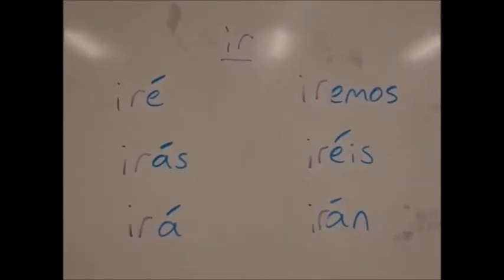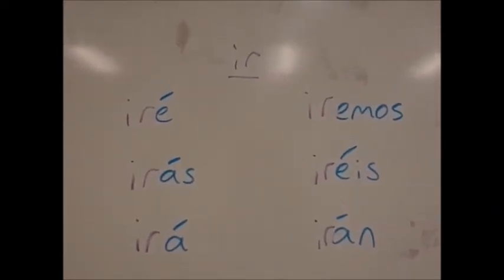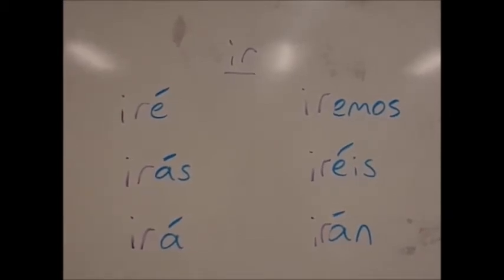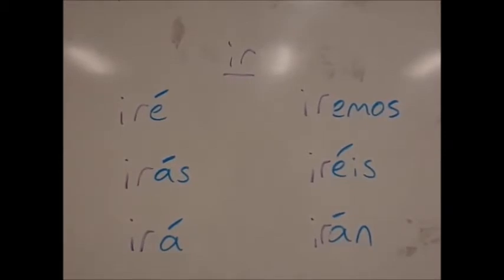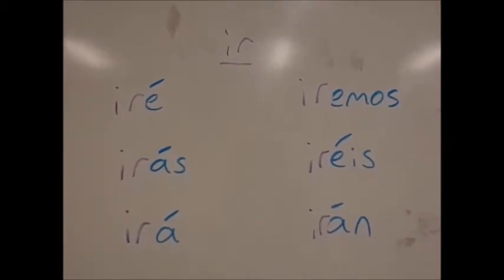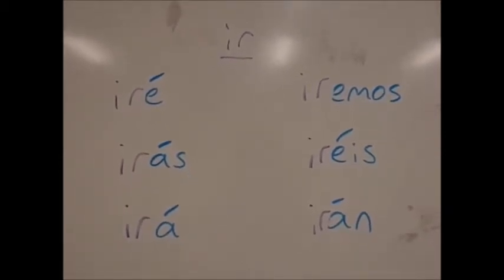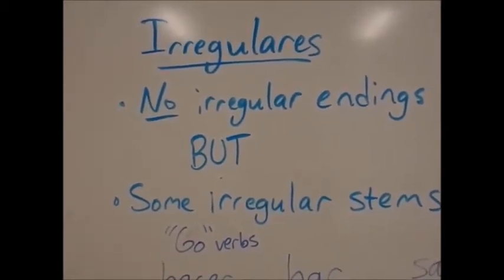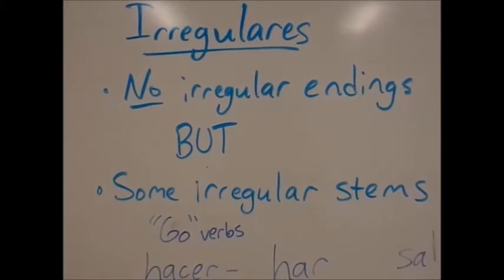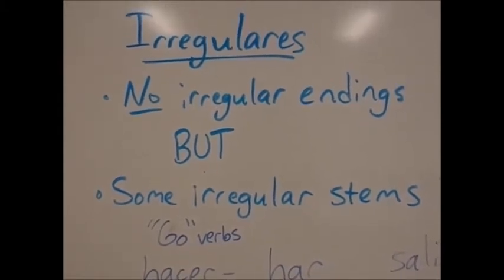And here's one more example with the verb ir. Ir is regular for once. So it goes iré, irás, irá, iremos, iréis, irán. Another great thing about the future tense is that there are no irregular endings. Every single verb in the future tense has the exact same ending.